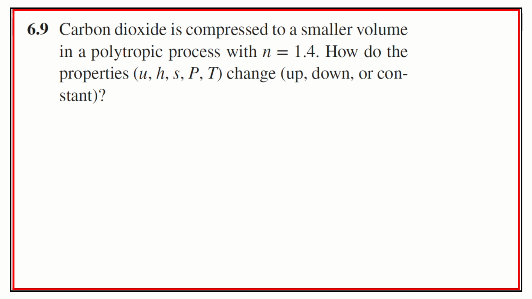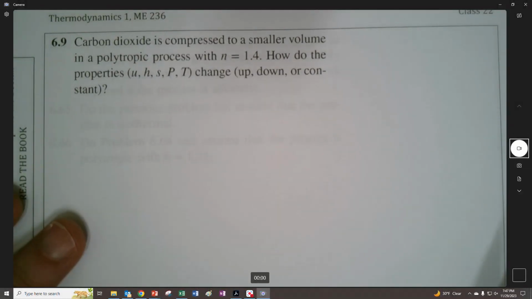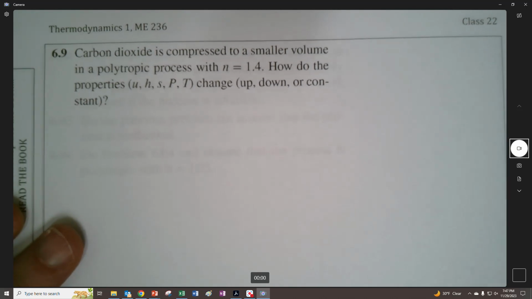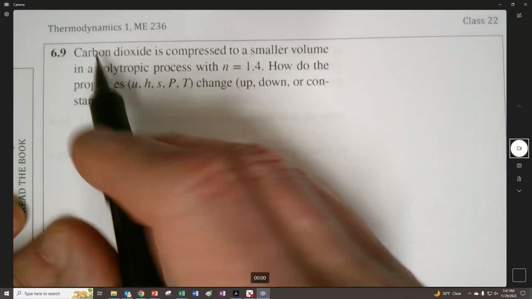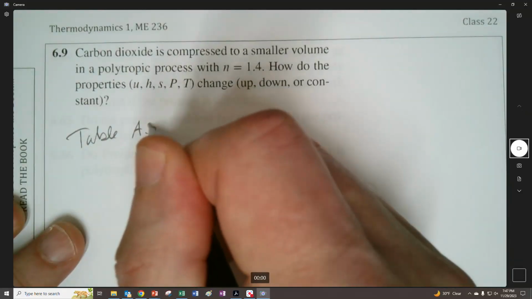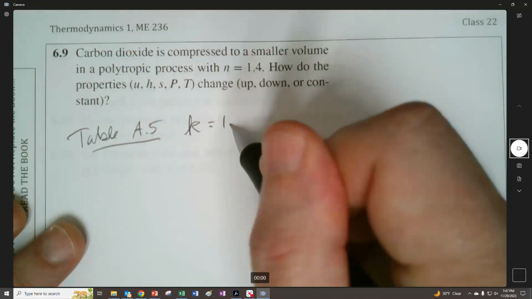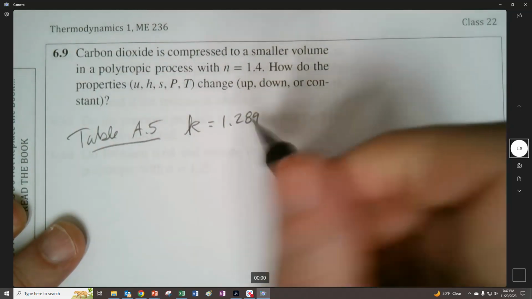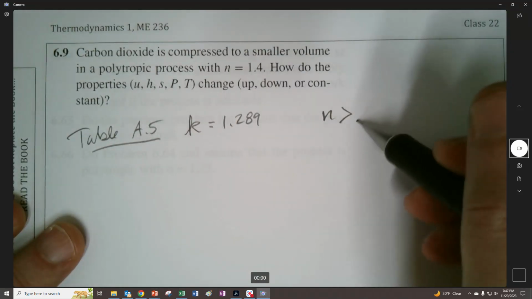This is a head scratcher because it's not really dealing with just plugging and chugging equations. So let's see if we can try to figure it out. Well, first thing, let's look up in table A5 and find out what k is equal to. It's 1.289. Something we note right here is that n is greater than k, right?